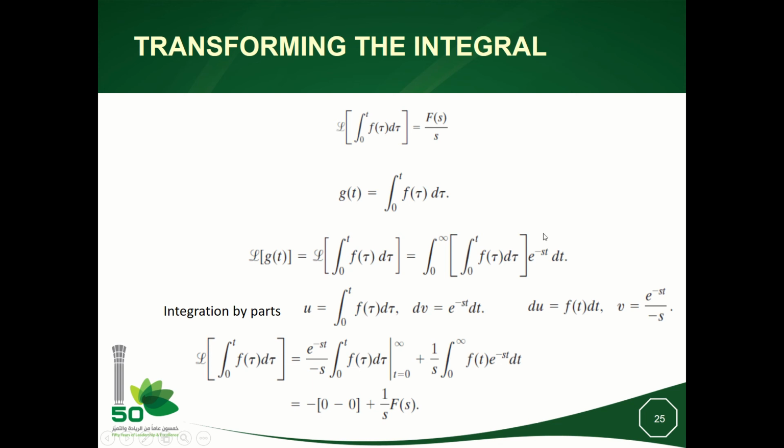So I will have the signal g(t) times the exponential of −st dt under the integral from 0 to plus infinity. I will integrate by parts. So I will put u to be this, dv to be exponential of −st dt. Then if I differentiate, I will have du equal to f(t) dt, and v will be exponential of −st divided by −s.